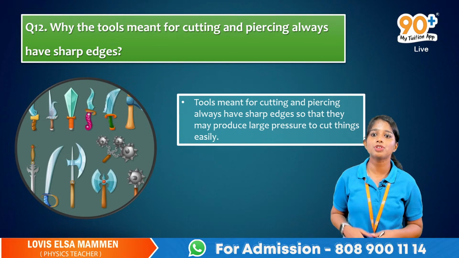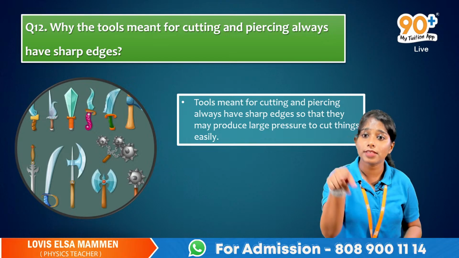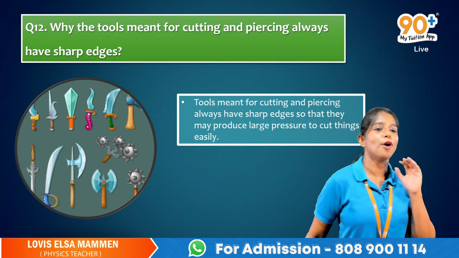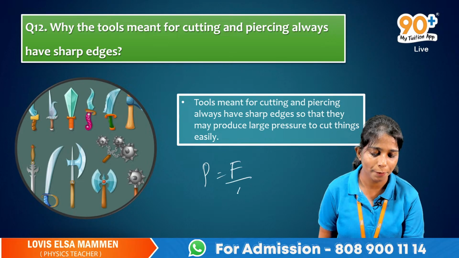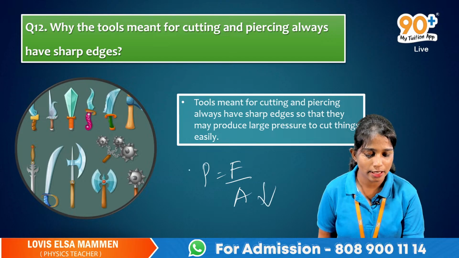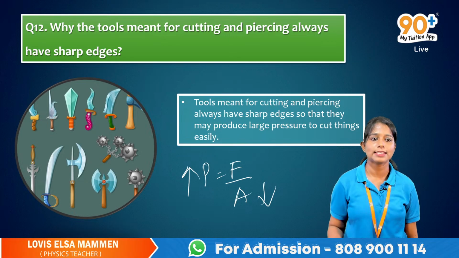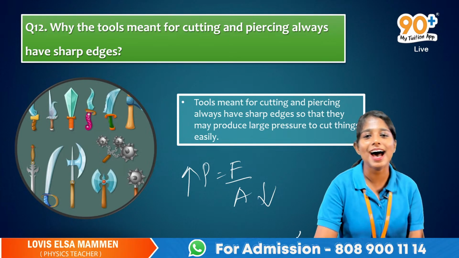That's why you are using tools, right? Yes. So obviously they should be sharp. So in order to make them sharp, what happens? Area should be reduced, so more pressure is there. So ningalku equation vechittu ingane ezhuthi vekkam ketto. Okay, when area is less, pressure will be more. Got it?